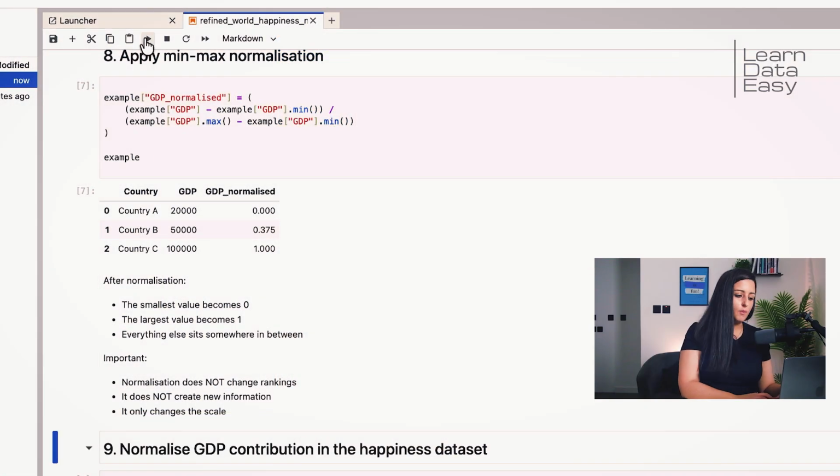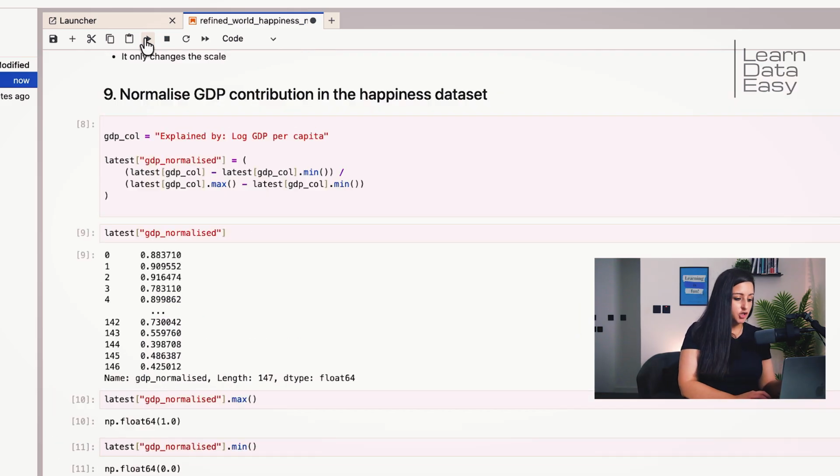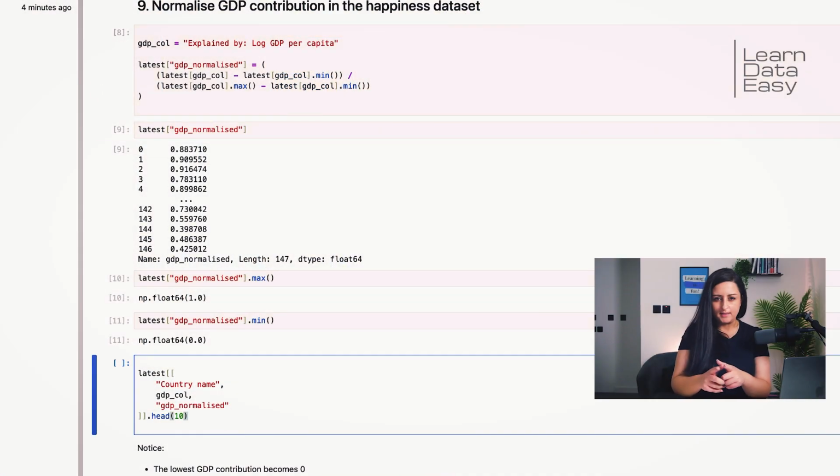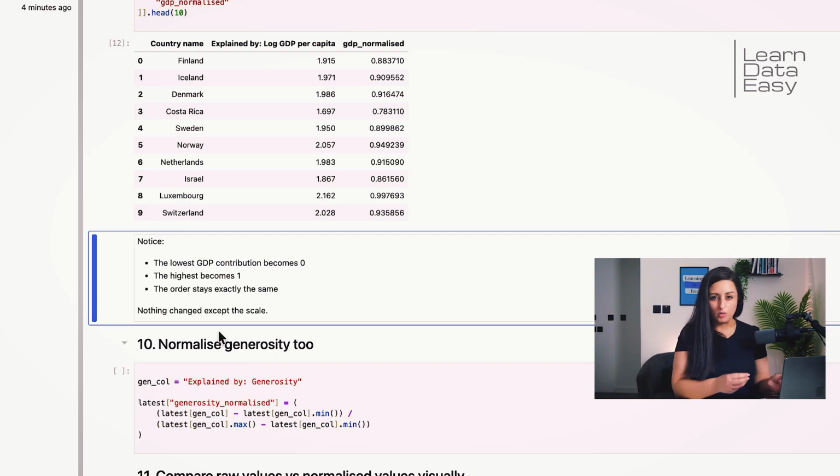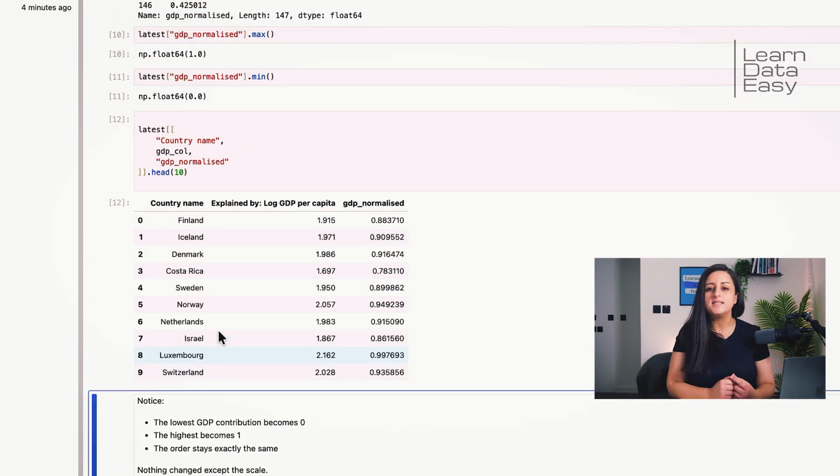Here you can see that we normalize our GDP. Now let's check the min and the max. As you can see, our normalized values are between 0 and 1. Now let's compare the raw values to the normalized values side by side. Do you see what happened? The country with the lowest GDP contribution is now 0.